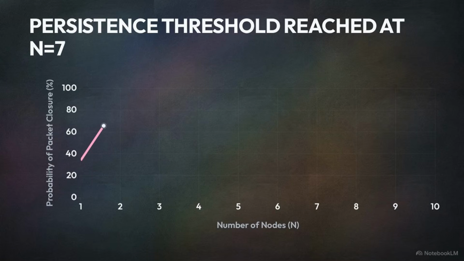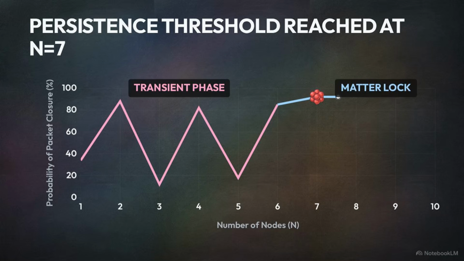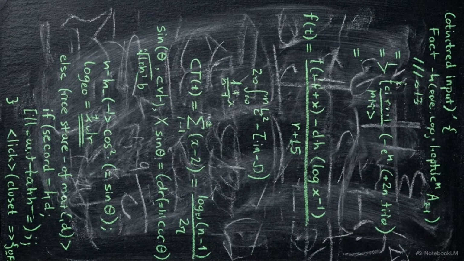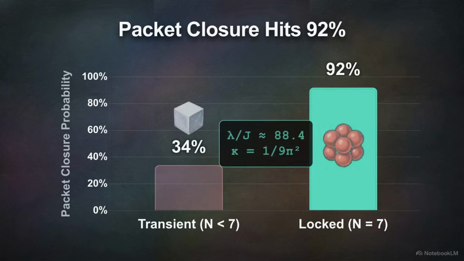We start at n equals 1. Growing from 1 to 6 nodes, the structure remains transient, creating violent, unstable fluctuations. But hitting n equals 7, it crosses the persistence threshold and flatlines into stability. This structural shift occurs within a very specific parameter, a narrow coupling window right at 88.4. Within this window, the statistics of the network undergo a massive correction. The probability of packet closure leaps instantaneously from just 34.